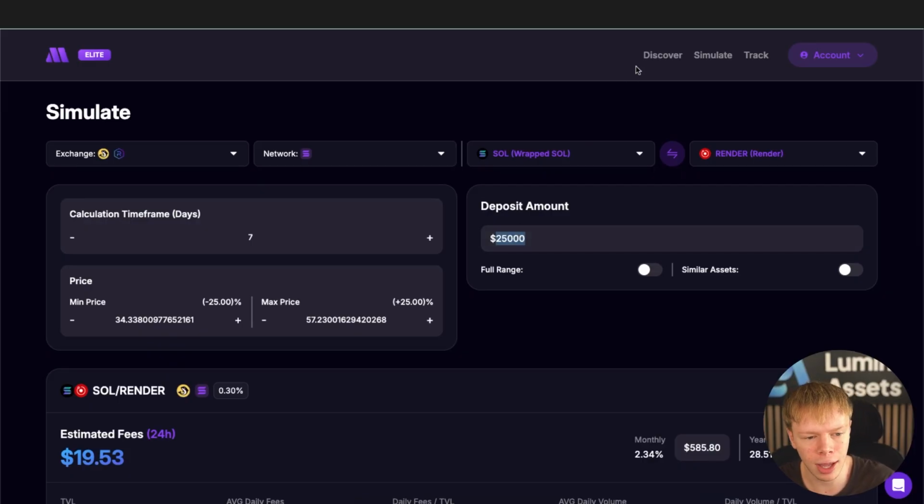But this is the tool that allows you to scan all these networks and all these exchanges and be able to identify the best opportunities. And then after that, go in and actually track your performance, simulate, discover.